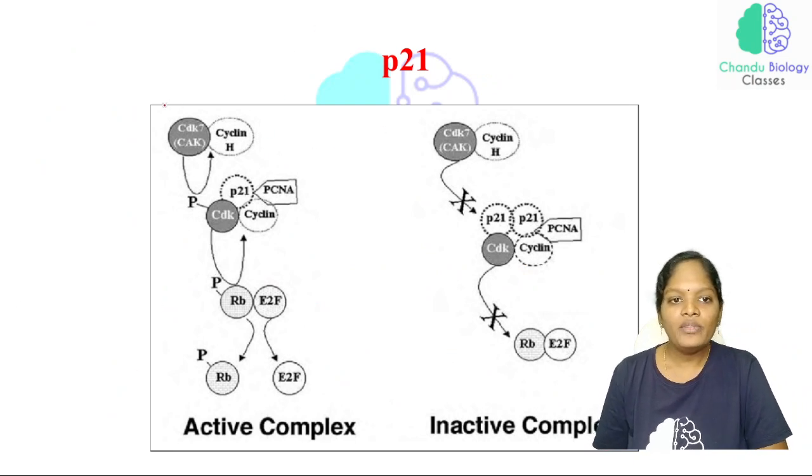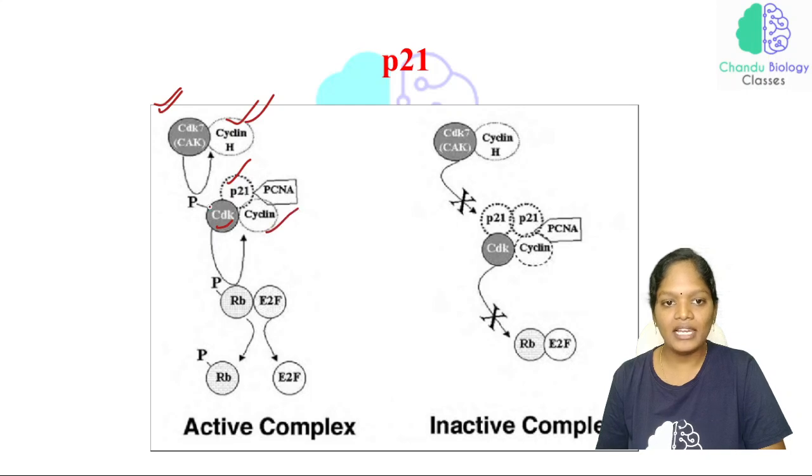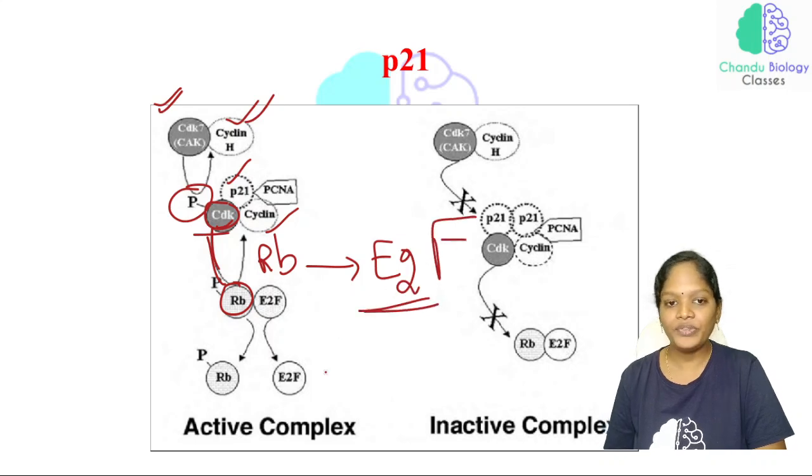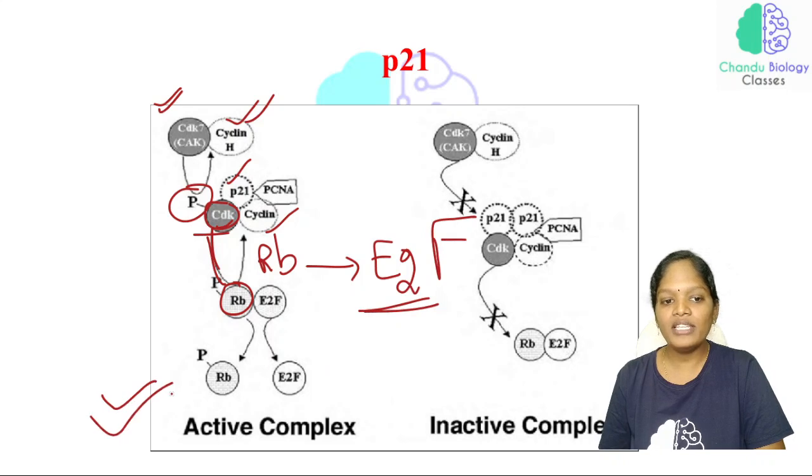Now, just see here. There is cyclin and CDK, and P21 acts on the CDK and cyclin. What is the function of the cyclin dependent kinase? To add the phosphate group. This CDK is now phosphorylating the retinoblastoma, that is RB. Now it is going to activate the transcription factor called E2F. Now this is one case, and now P21 is getting activated.